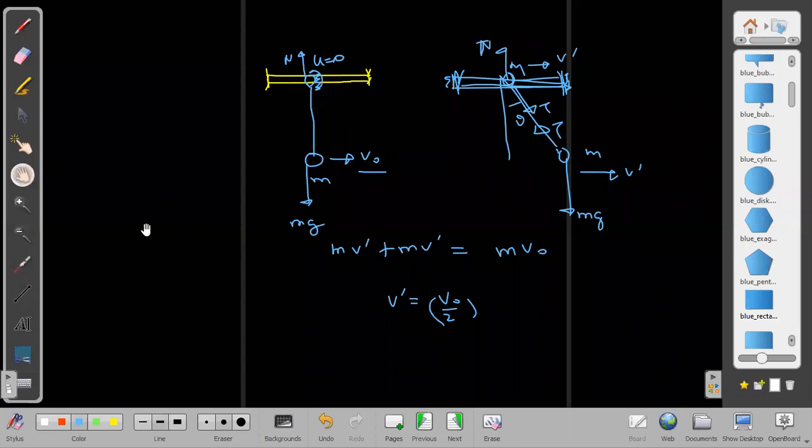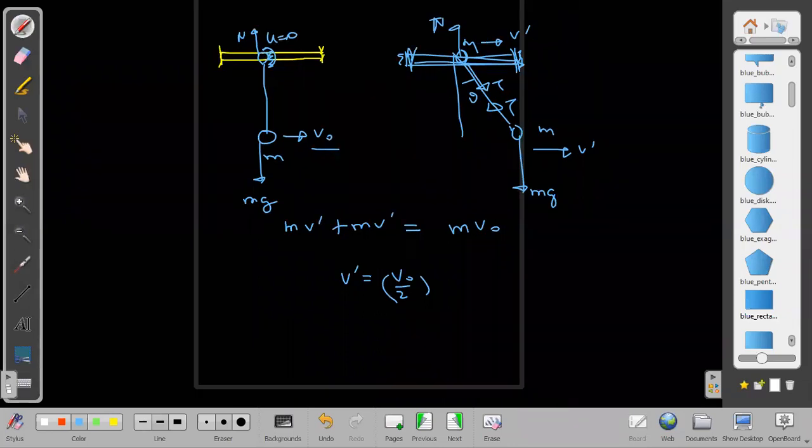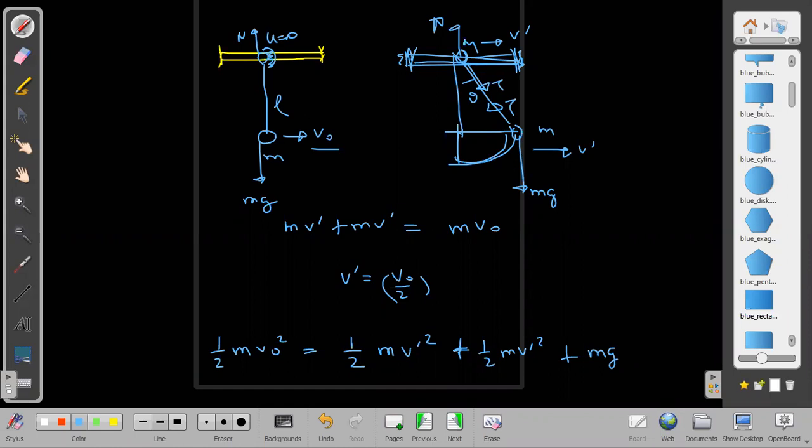Second equation is conservation of mechanical energy. What we can write? Half m into v naught square, the initial energy, is equal to the final: half m v dash square, plus half m v dash square, plus the energy gained because of the rise in potential energy. How much potential energy does it gain? mg into L minus L cos theta, that is mg L of 1 minus cos theta. Because this part is L cos theta and the total is L, so the height raised is L minus L cos theta.